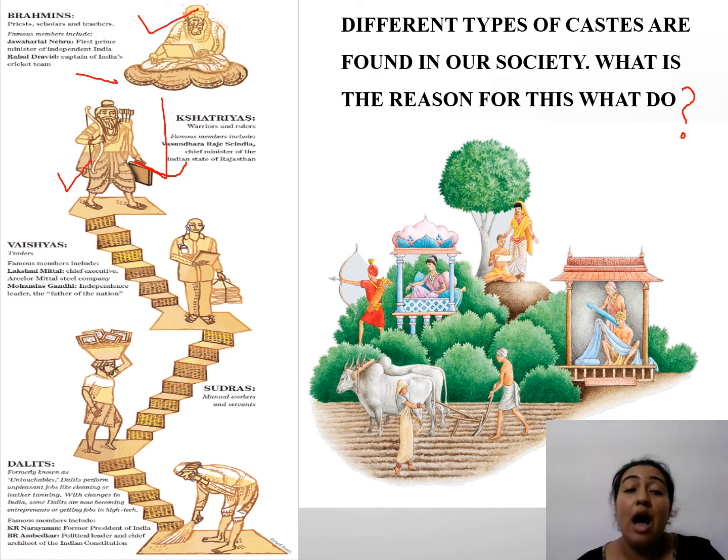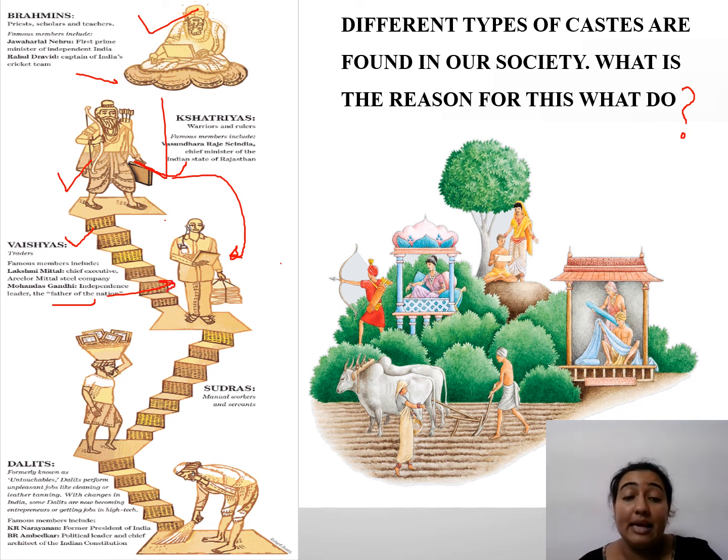Fine. Now after them, there came the persons जो काम करते थे, businessmen, वैश्यास, such as Mohandas Karamchand Gandhi and Lakshmi Mittal also was there because she was the chief executive of a steel company. So they were Vaishyas who were doing day-to-day work.